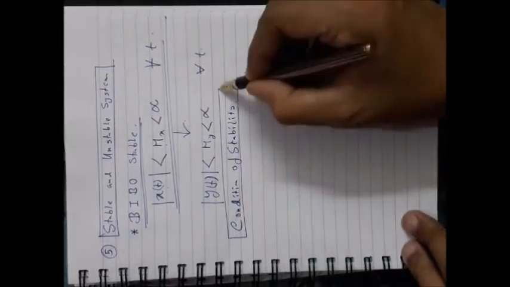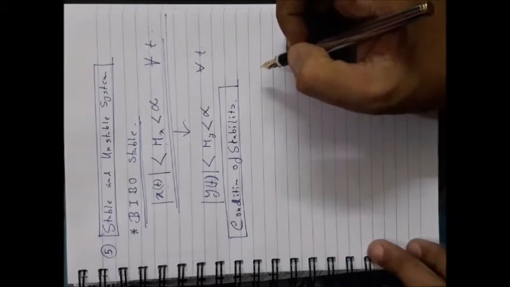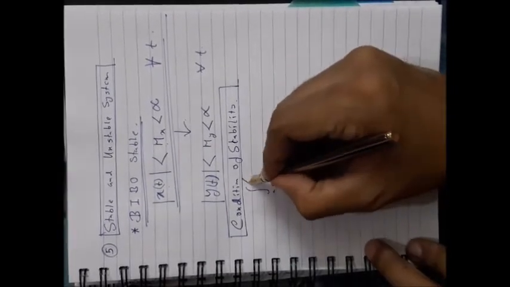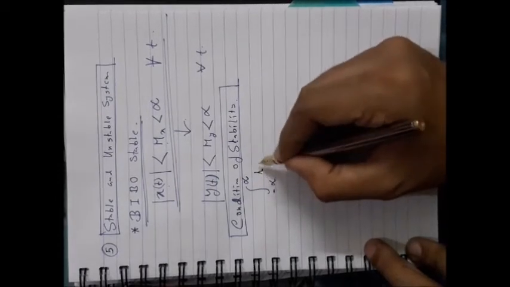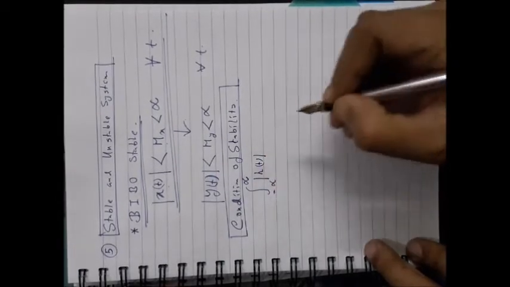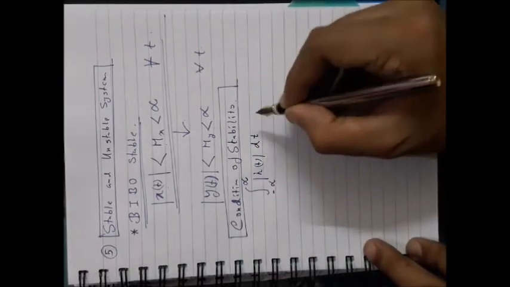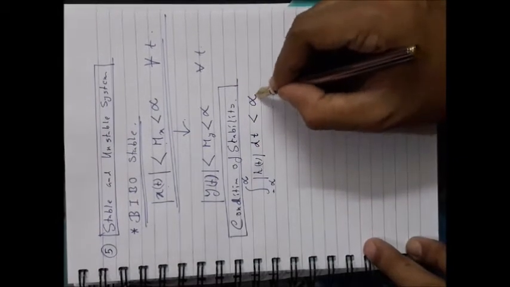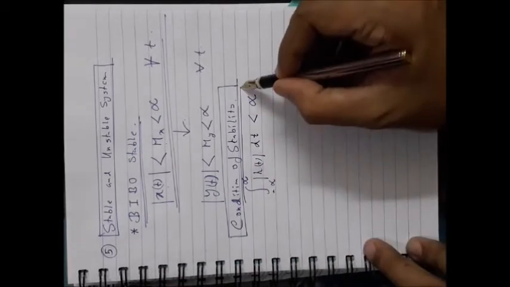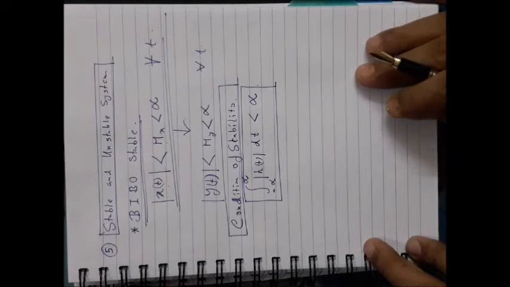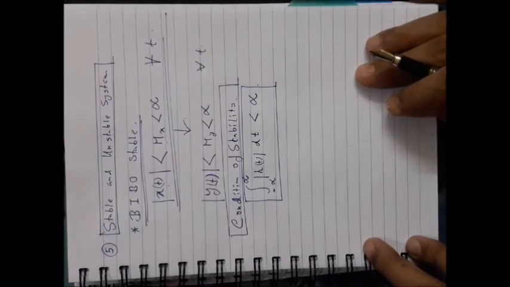The condition of stability for any continuous time system is that the integration of the magnitude of its impulse response from minus infinity to plus infinity should be bounded. If your impulse response obeys this condition, then the system is BIBO stable. That is the condition.